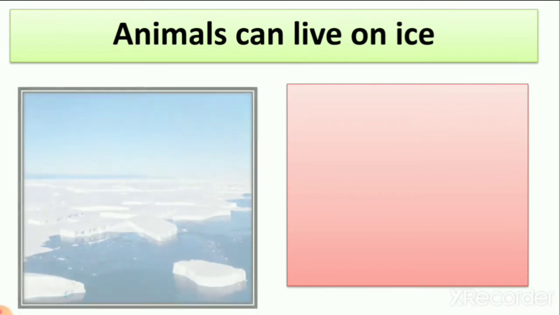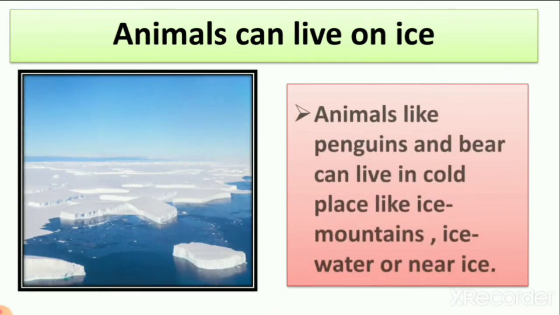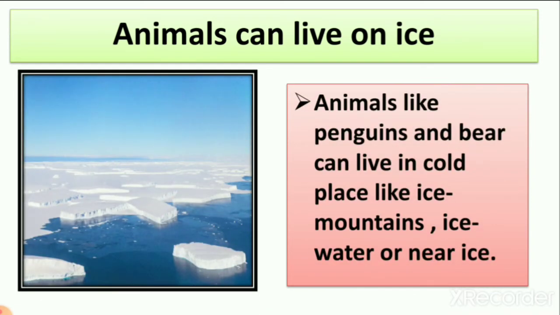Then we learn that animals like penguin and bear can live in cold places like ice mountain, ice water and near ice. So they cannot live without coldness in the atmosphere. Like, penguin cannot live in a place like a forest. Why? Because they need coolness around them. So they live on ice. So all these things we learn in lesson number 5.